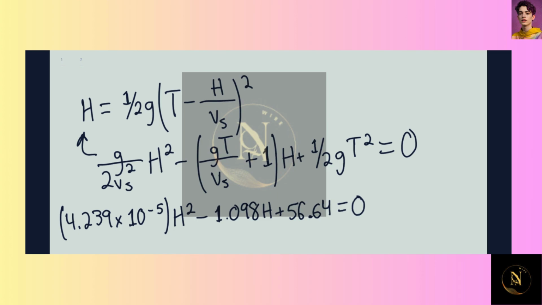This is a quadratic equation, so we can use the quadratic formula, or because this is quite complicated, we can just use the solve function on your TI-84, TI-85, or TI-89. We simply plug in the coefficients and solve for h, and h is found to be equal to 51.7 meters. So this is, again, the height of the cliff.